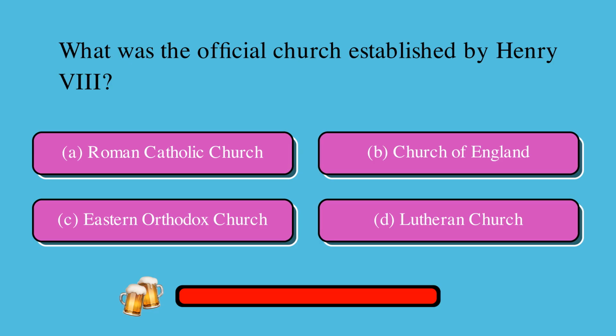What was the official church established by Henry VIII? Is it A. Roman Catholic Church, B. Church of England, C. Eastern Orthodox Church, or D. Lutheran Church? The correct answer is B. Church of England.